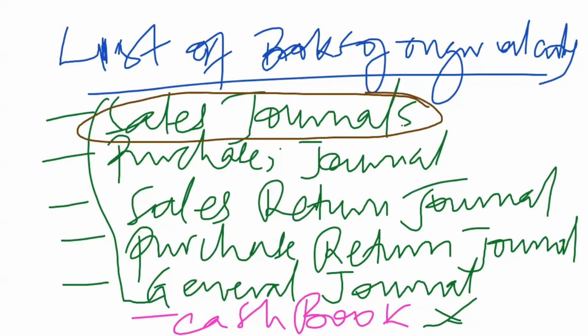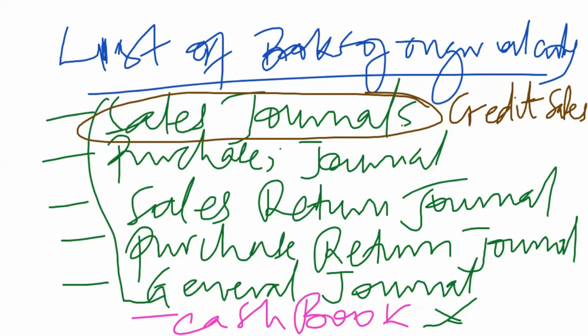The purpose of the sales journal is to record credit sales. It records only credit sales, so it records credit sales alone, and any transaction other than a credit sale will not appear in the sales journal.